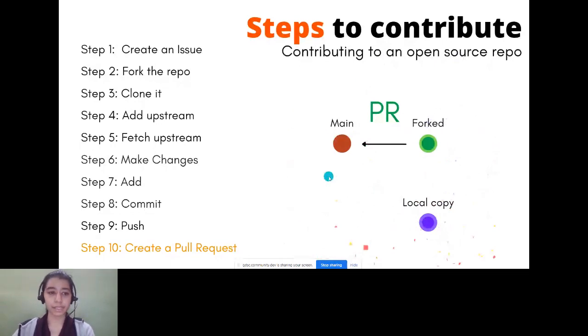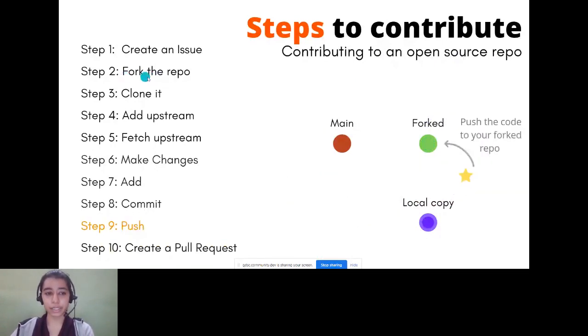Okay, I'll once again explain. I'll just give an overview of these steps. First, we create an issue. After that, we fork the repository. After forking, it is on your GitHub, so you clone it to your local machine. Then you add upstream. Add upstream is basically adding a reference from the main repository to your local repository, so that you can know whenever the changes have been made in your main repository.